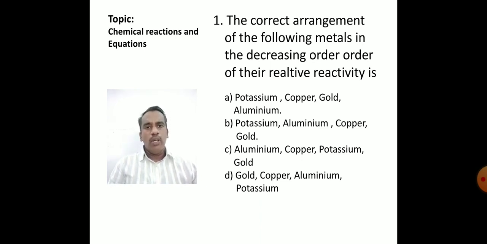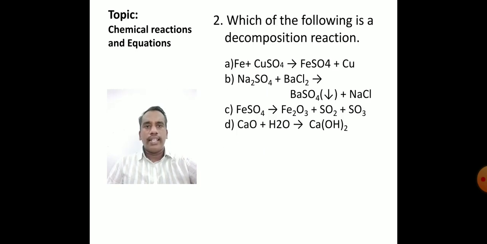The only correct arrangement we can find is in option B, that is potassium is more reactive than aluminum, copper is less reactive than aluminum, and gold is the least in the reactive series. So we need to remember this metal reactive series, then only we can give the correct answer here. For this question we have option B. Let us check the next question.